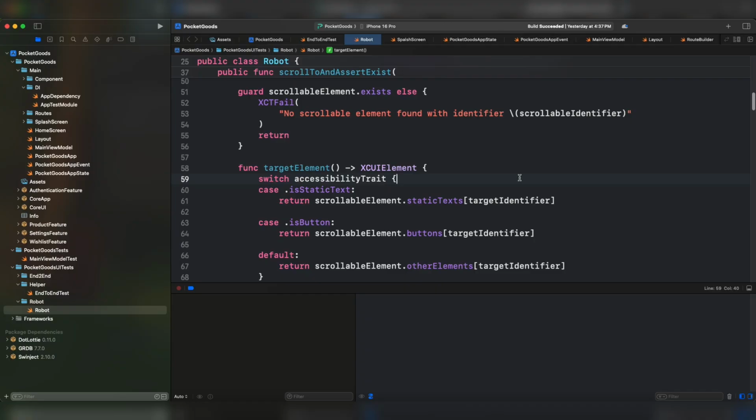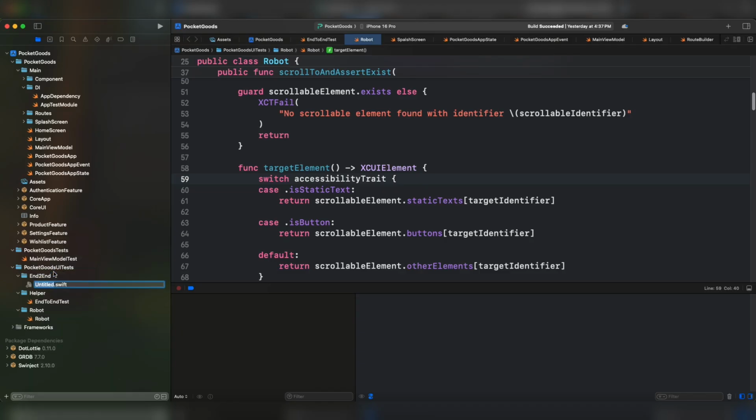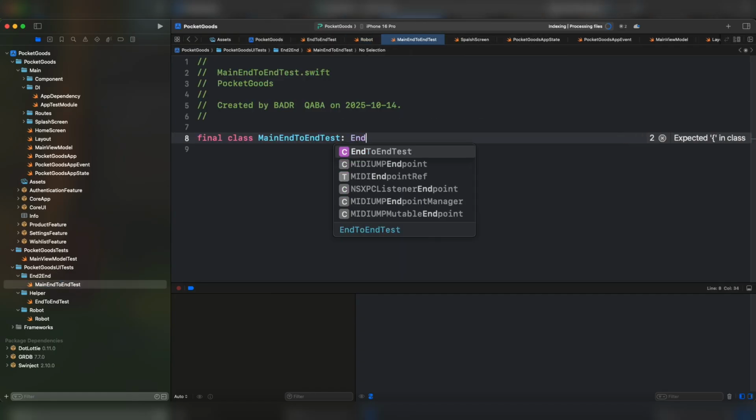Today we're going to implement our first end-to-end test. We're going to maintain basically the same structure as we have done under Jetpack Compose and the same use cases, pretty much. Now, the first test which you have to implement is for the main section of our application. Let's create in the folder end-to-end test a new file. Let's call it main end-to-end test. That should inherit from end-to-end test.